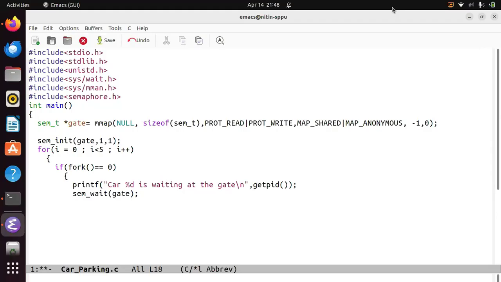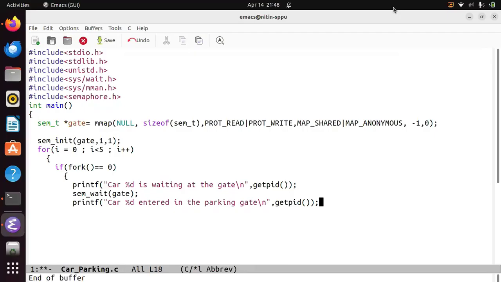Now suppose that the car gets entry. Car %d has entered the parking gate.